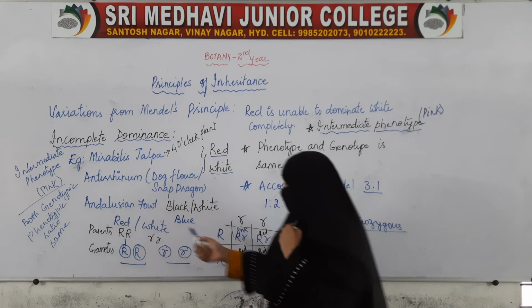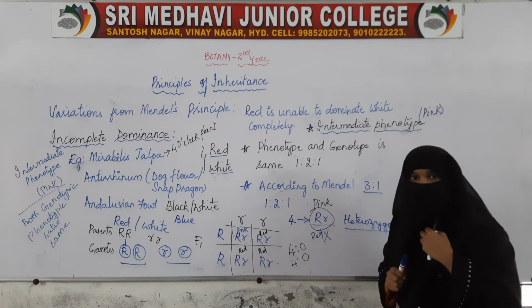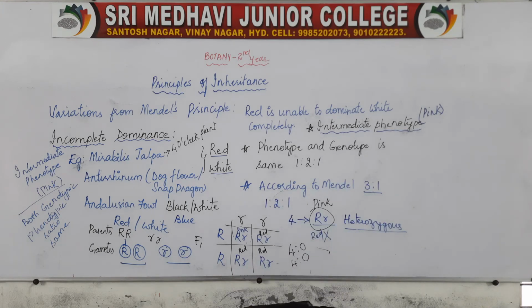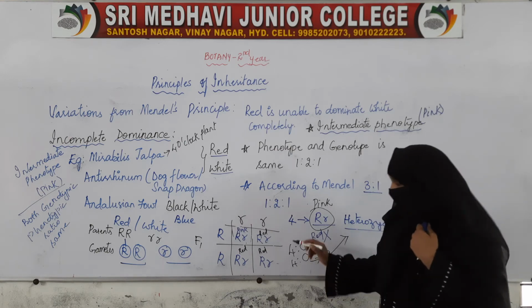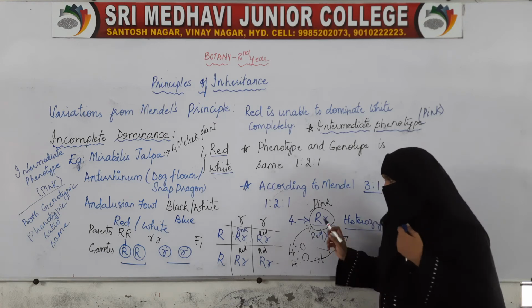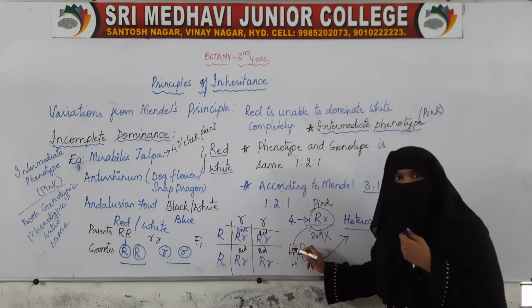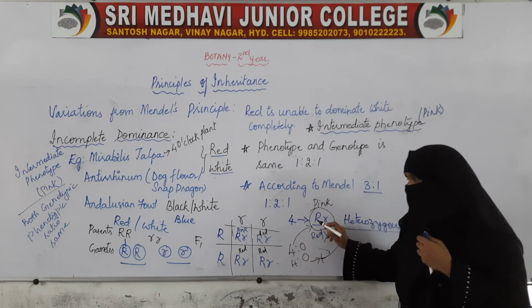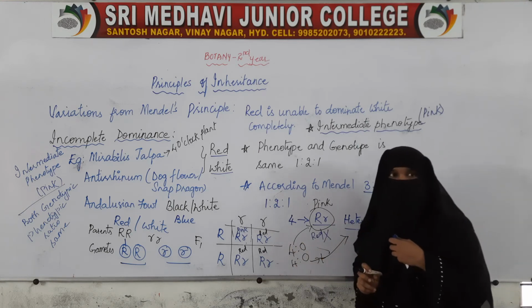How will we see this? Here also we have seen that both the genotypic ratio and phenotypic ratio are the same. The genotype here is heterozygous, and we have got pink color flowers. All four are pink color, all four are heterozygous. Phenotype is pink color. Genotype is all of them heterozygous, that is capital R and small r. So this was the F1 generation.